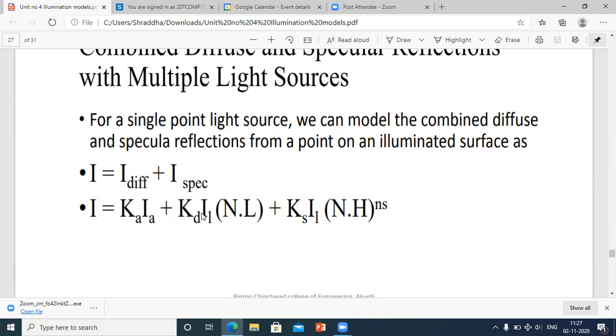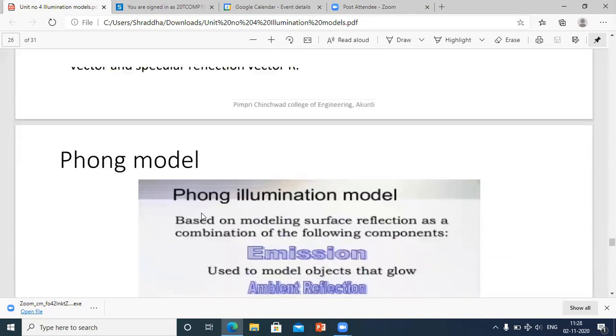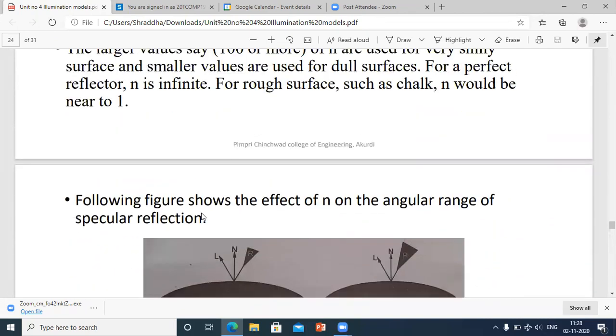N dot L means what? Surface normal and light direction. See, I will tell this is of specular. Just a minute, I will just show you specular reflection.